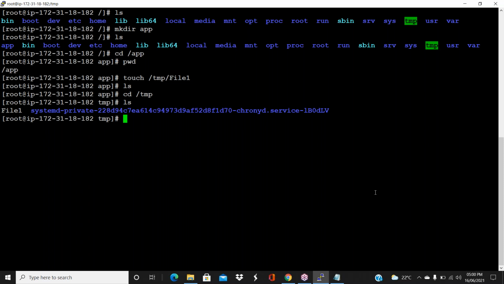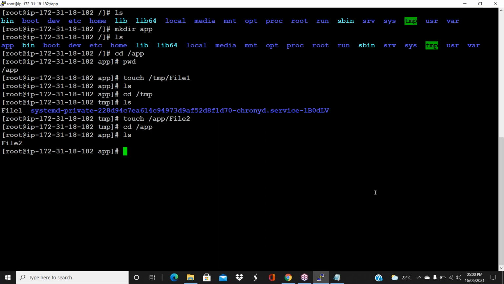Now for example, I want to create under /app. I don't need to go there. Simple, touch /app/file2, for example. I want to create file2 in the /app folder. I don't need to go there. cd /app is one way, then do touch file2, or else directly also you can give it like this. Do ls now.